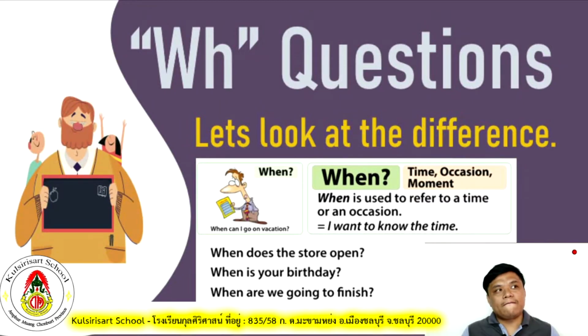When, we have an example here. When does the store open? So it's asking about a time. When is the store going to be open? And when is your birthday? So a date. You're asking about an occasion or a date that you wanted to know.